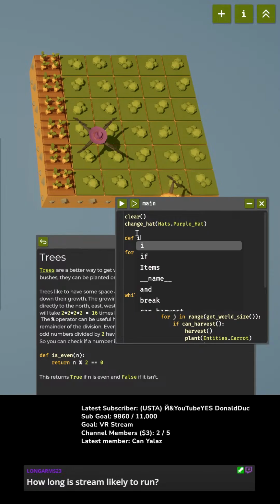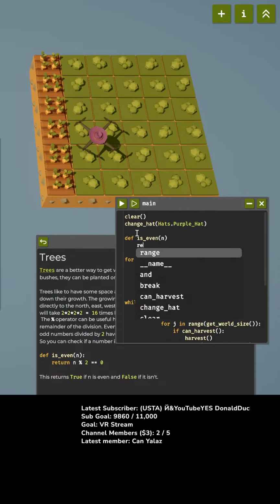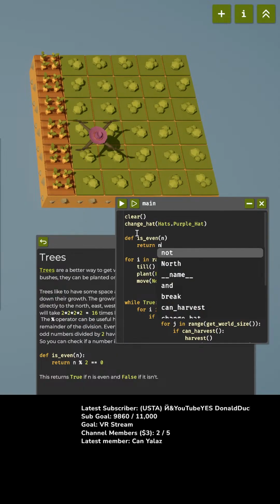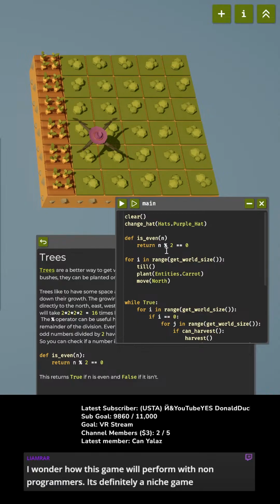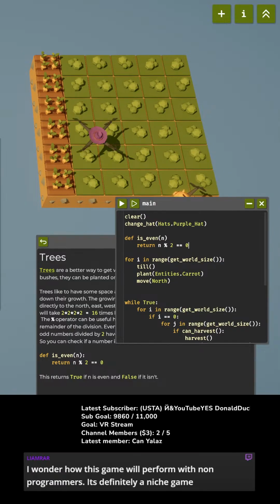Do it like they say. def is_even(n), and then return n % 2 equals 0. Oops, not triple equals. Equals 0. Okay, so now we have made a definition of a function.